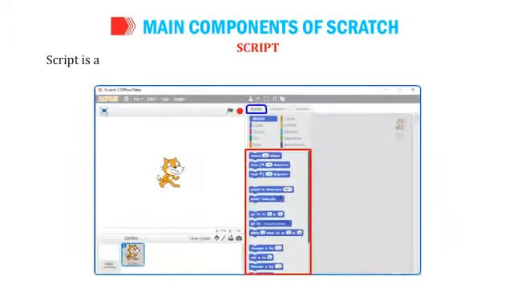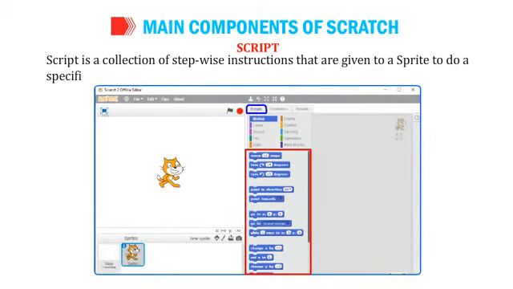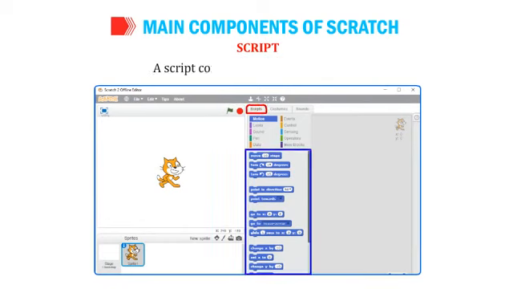Script. Script is a collection of stepwise instructions that are given to a sprite to do a specific task. A script consists of at least 2 blocks.